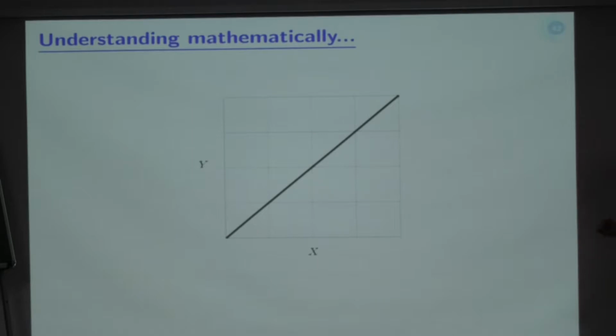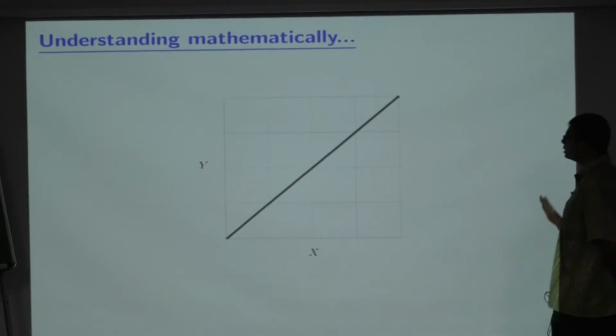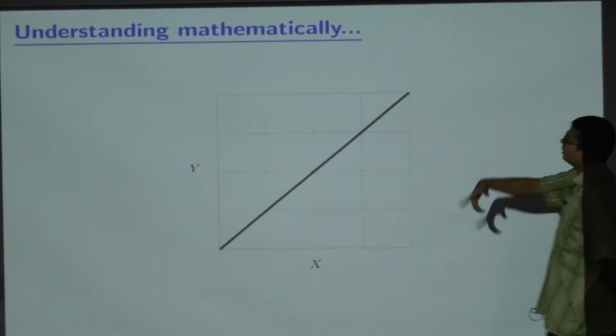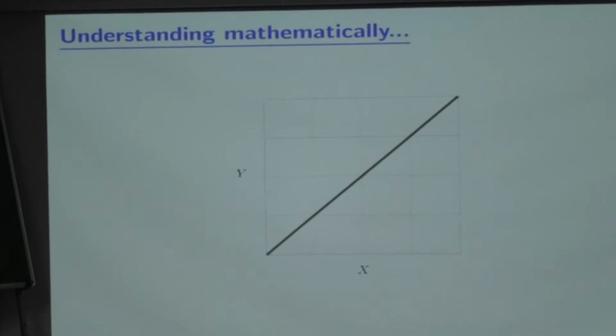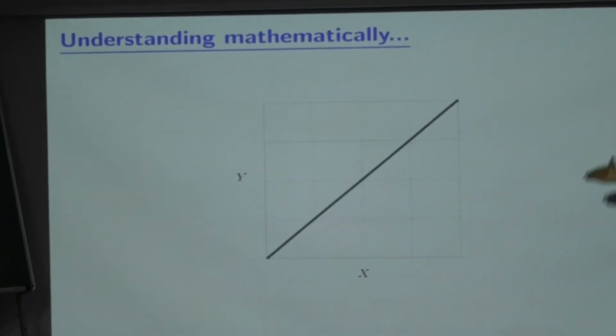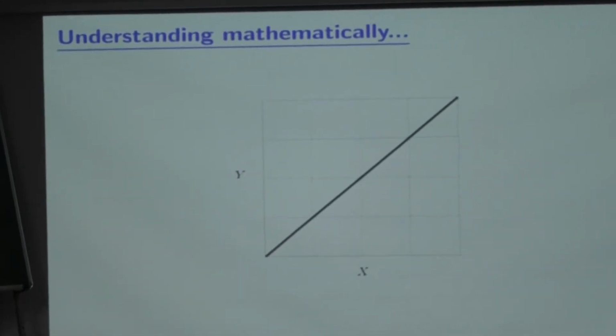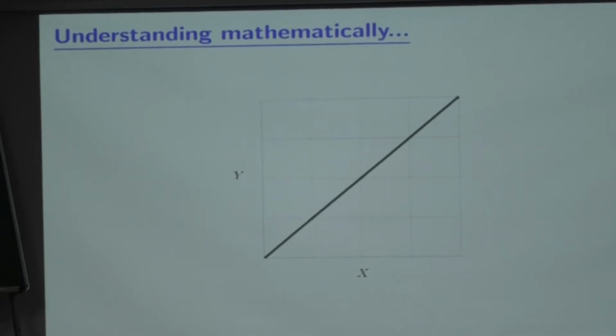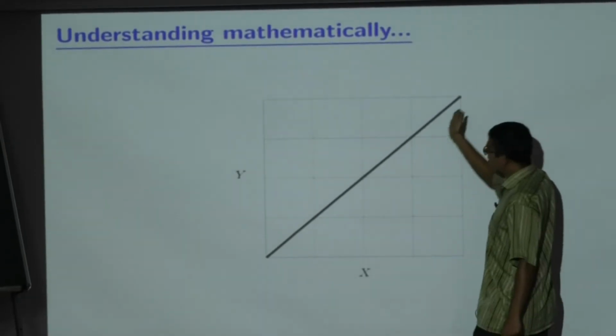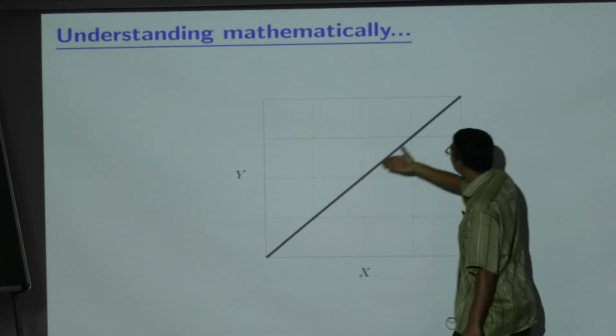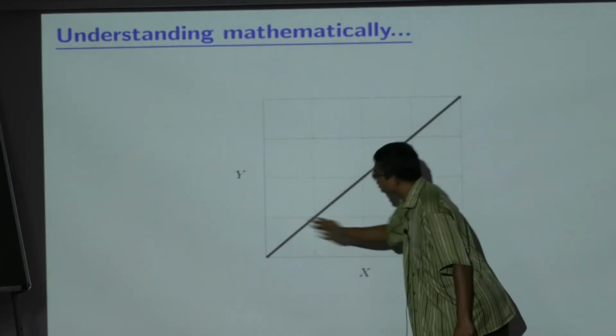Now we want to understand this mathematically, not just using the 3D pictures. Initially I start with x and y, where y is equal to x. So I get the 45-degree line. X is uniform 0, 1 and so is y. So the entire mass, the entire probability 1, is concentrated along the diagonal.